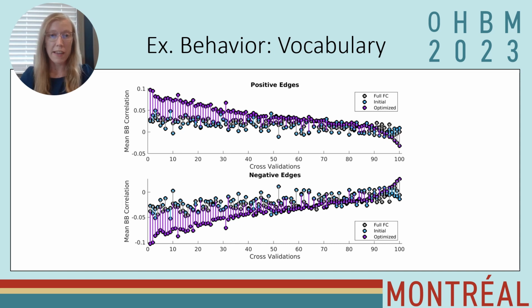Now, if you break down the edges into positive and negative edges from the training set, you can see that we actually also see a significant improvement of brain behavior correlations going in the valence direction that they were heading in for the training set. And this is for the optimized compared to the full and the initial templates.